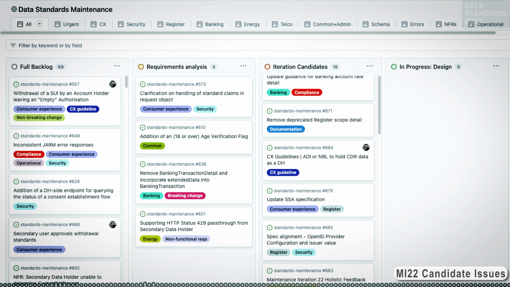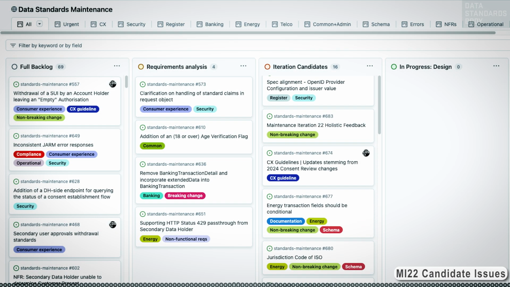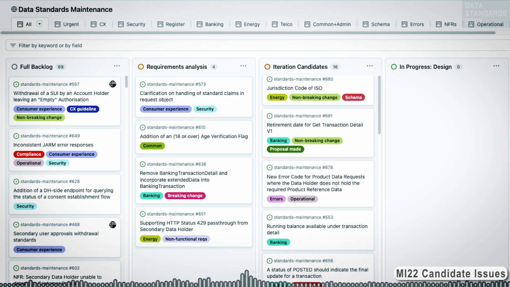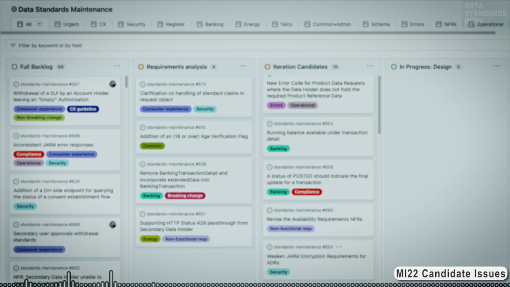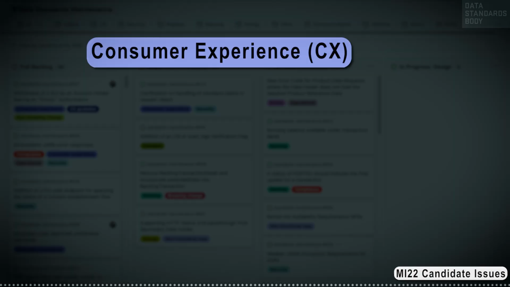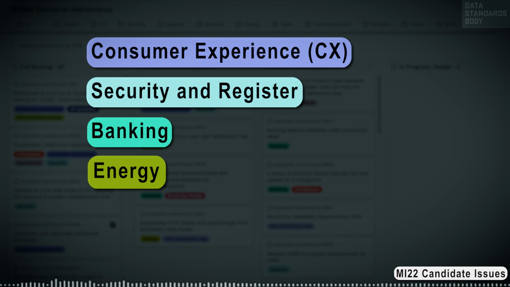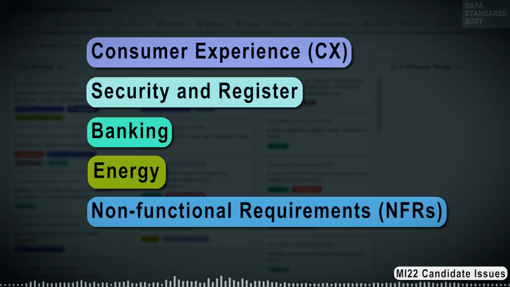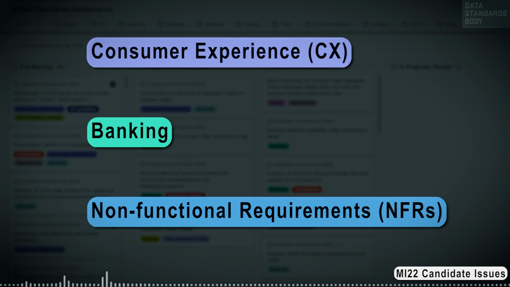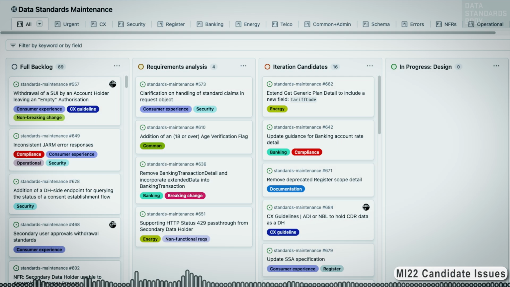MI22 includes a number of candidates for consideration. As well as general holistic feedback, there are issues in the categories Consumer Experience, CX, Security and Register, Banking, Energy, Non-Functional Requirements, NFRs. Additional issues may be included in MI22. Refer to DP 364 and the MI22 meeting minutes for the up-to-date list of candidate issues.